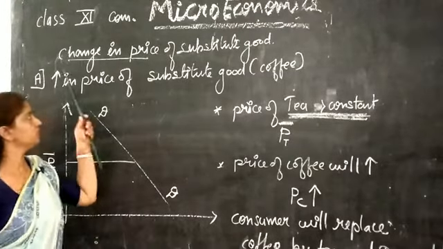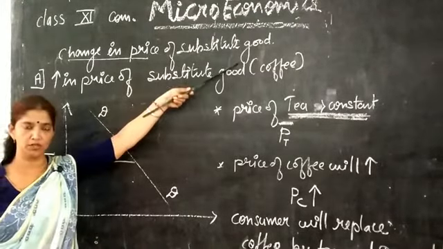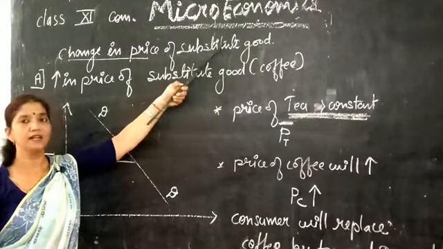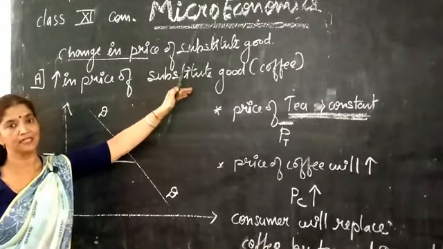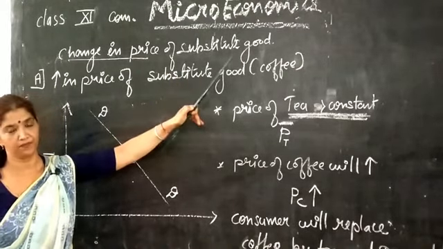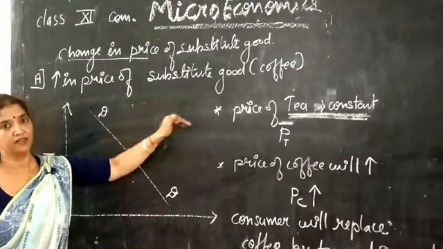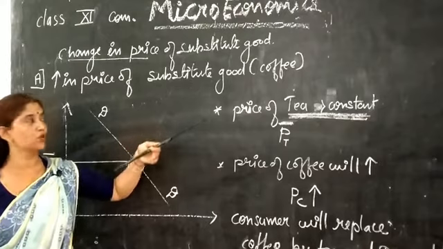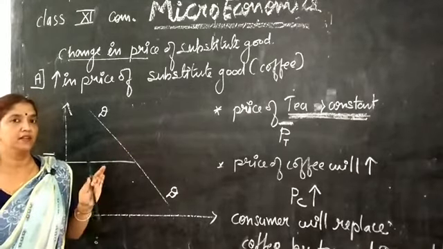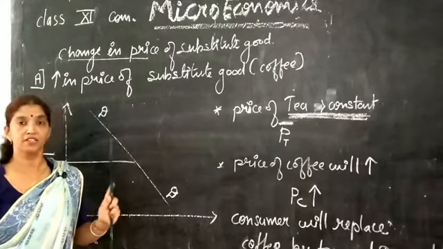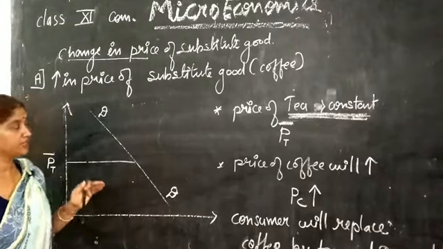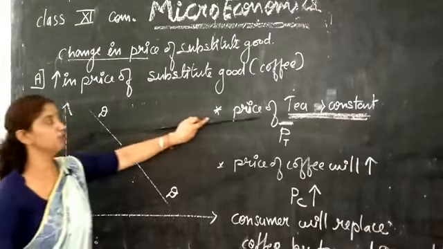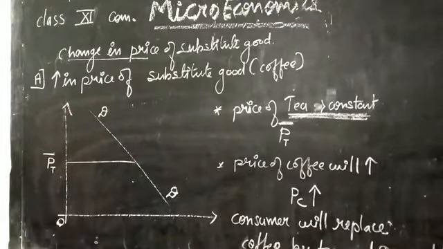We will discuss change in the price of substitute goods, and we are taking substitute goods as tea and coffee. We will consider the demand for tea on the basis of an increase in the price of coffee, but the first thing which is assumed is that the price of tea is constant.